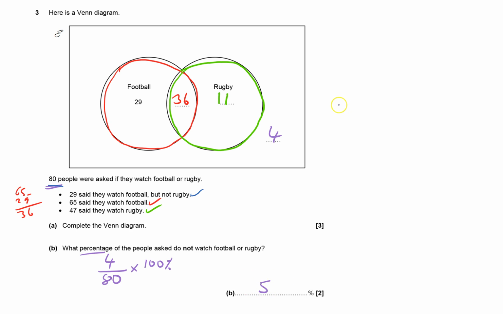If in a non-calculator paper, we probably would have tried to get the bottom of that fraction so it was over 100. Well, it's difficult to know what you have to times by. But if I divided top and bottom by 4, that would give me 1 over 20, and then I can see what I'd need to do. I'd need to times that by 5, and therefore I have to times top by 5, and that would be 5/100ths, which is 5%. So non-calculator paper, something like this. Calculator paper, just do the fraction times by 100%. That's done.